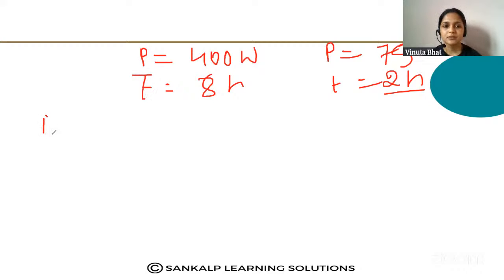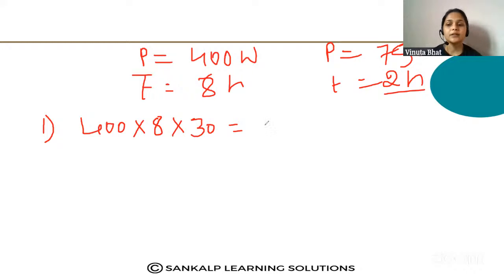First I will multiply the energy consumed by the 400 watt electric refrigerator, which is used 8 hours in a day, and totally 30 days. What is the total energy consumed in 30 days? Let us multiply: 400 into 8 into 30.